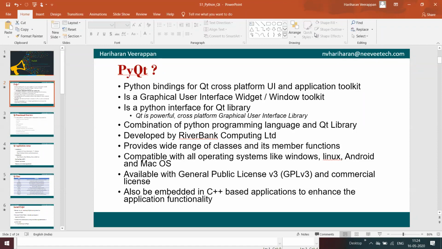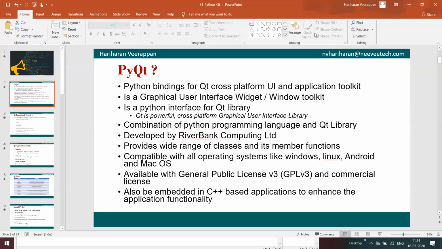Automotive uses mostly Qt frameworks built in, and we can say industrial user interface applications are also built using Qt frameworks.